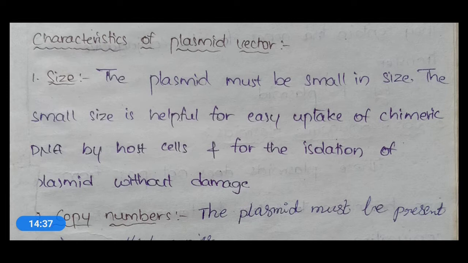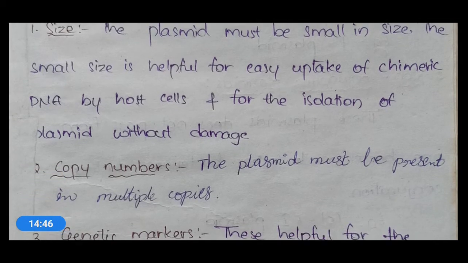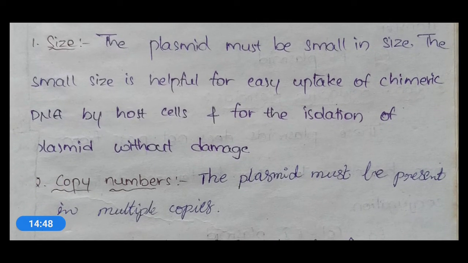Okay, so now let's see the second character, that is copy number. Copy number is the number of copies of a plasmid present in a bacterial cell. Here the number of copies of plasmids in a particular bacterial cell is mentioned with copy number.